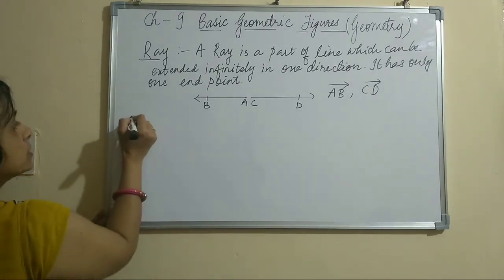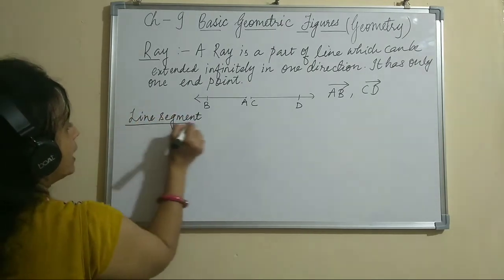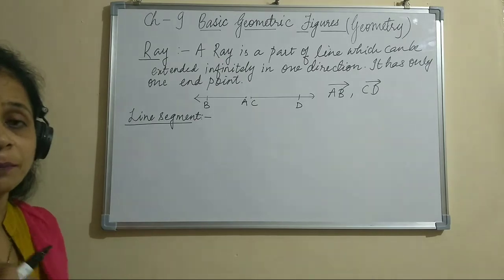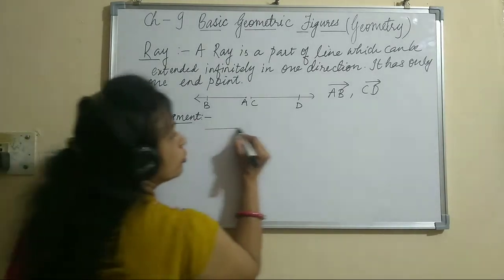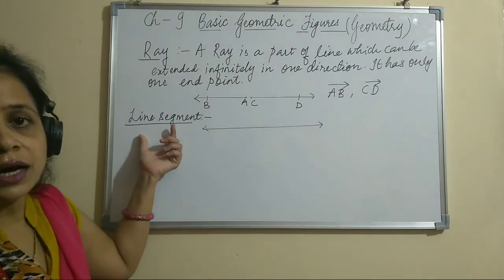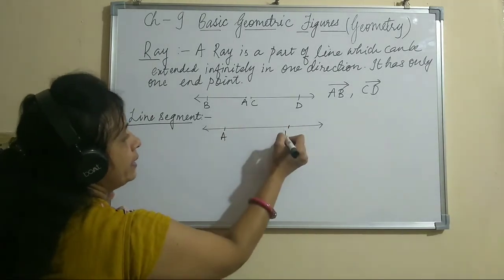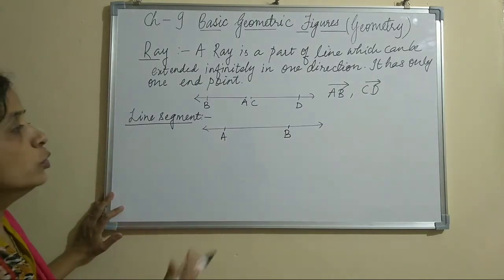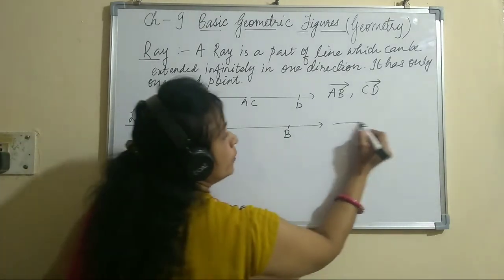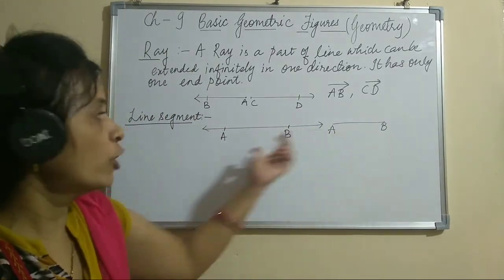Now the next definition is line segment. You know the meaning of segment. Segment means it is a piece, a piece of a line, so part of a line, you can say. Again, I am drawing a line and explaining what is a line segment. If I take 2 points on this line, A and B, and I take this part away from this line, this can be measured now as an AB segment of this line.